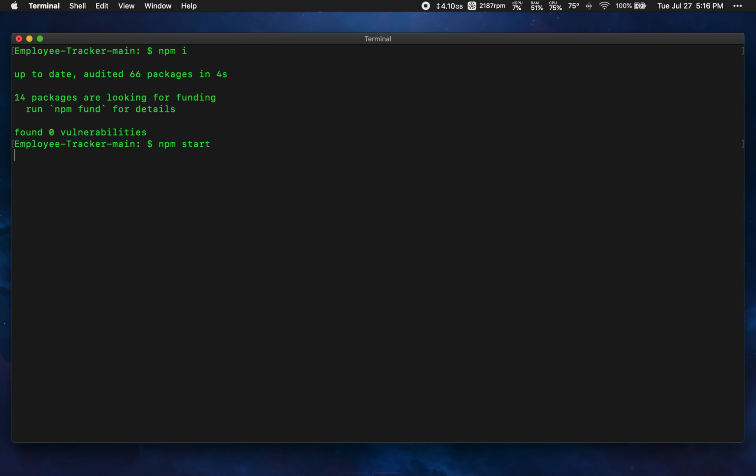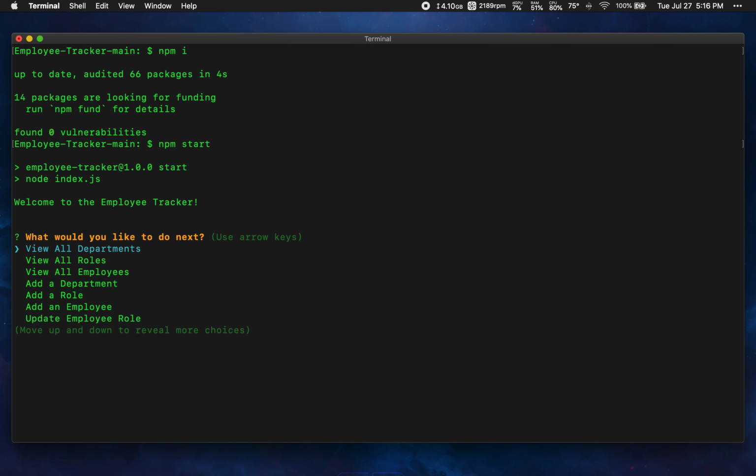And then once the application boots up here, it'll give you a little list of different menu options where we can choose what we want to do and pull information from the database. We can write information to the database. We can read, update, delete. So here we see it says, welcome to the employee tracker. What would you like to do next? And using the arrow keys, we can go up and down and select which option we want to go ahead and do. We're going to start off here and we'll go ahead and add a department.